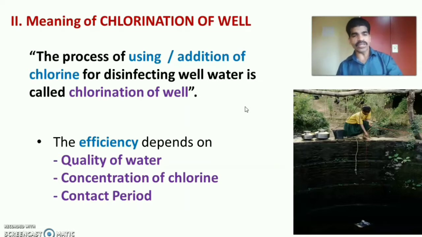The efficiency of chlorination depends on three factors. One is the quality of the water, second is the concentration of the chlorine solution, and third is the contact period. Contact period is the period between the contact of both chlorine and water in the well after the chlorination process.